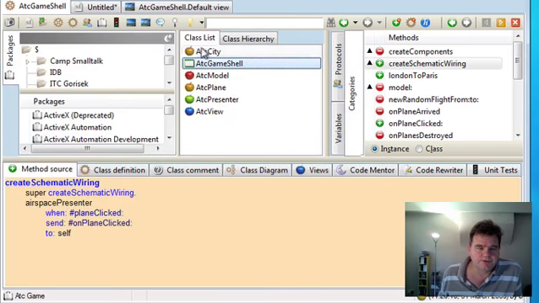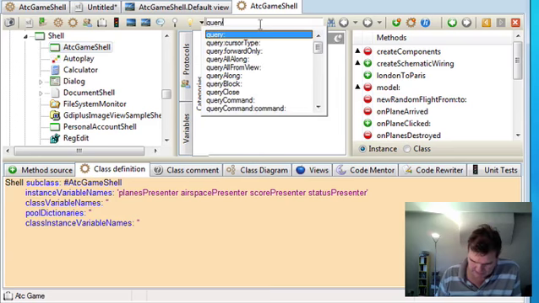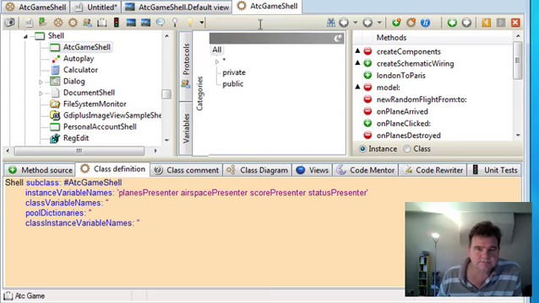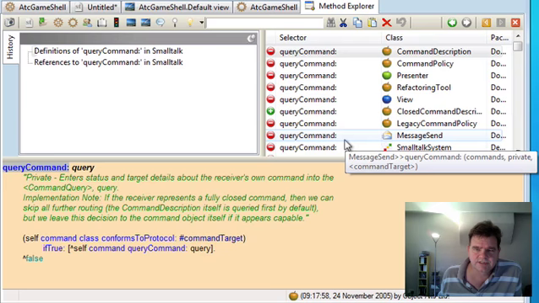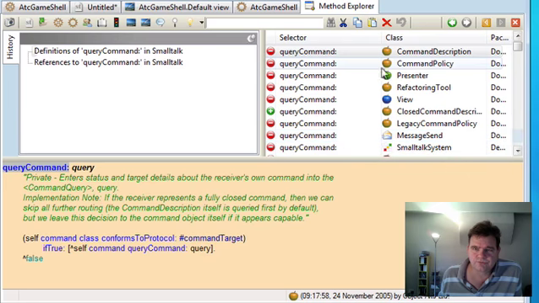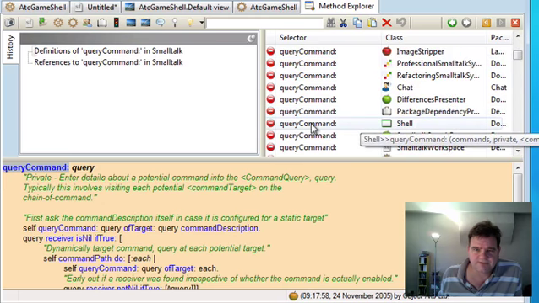So the way we do that is with a query command message. What I usually like to do is go and steal one of those from somewhere else. So let's look for a query command. And we see there's a number of implementations of this. Let's choose one here. No, it's a bit too complicated. Let's choose this one.